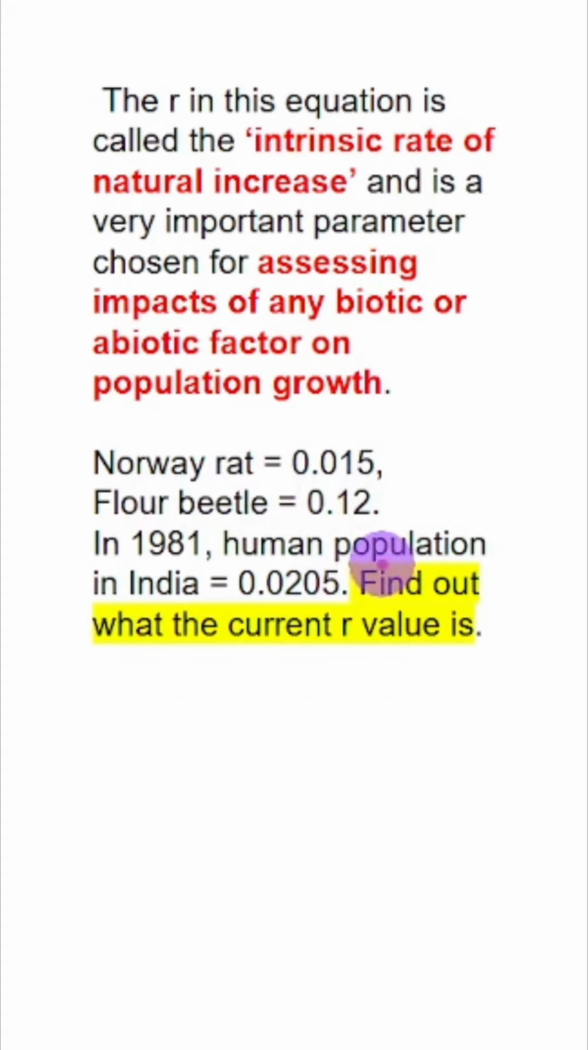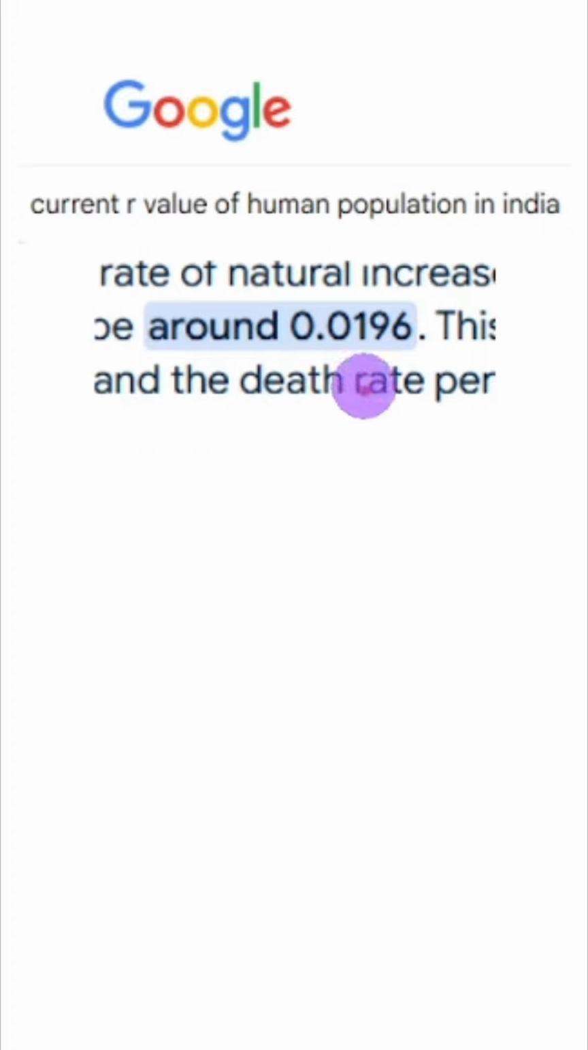These are a few numbers related to intrinsic rate of natural increase. For human population, R value is 0.0205. The current value of R for human population is 0.0196. So how do you calculate R? You just need two values, B and D.